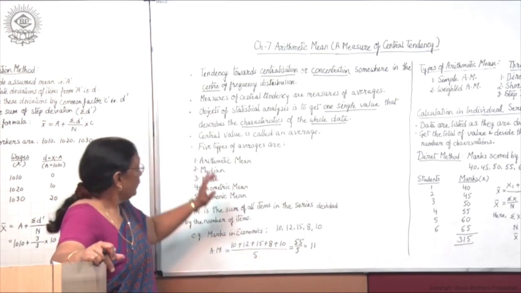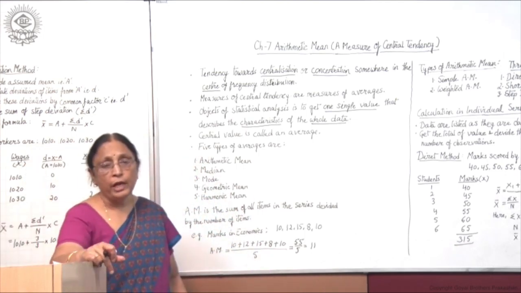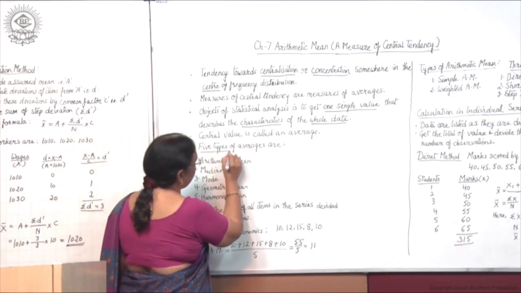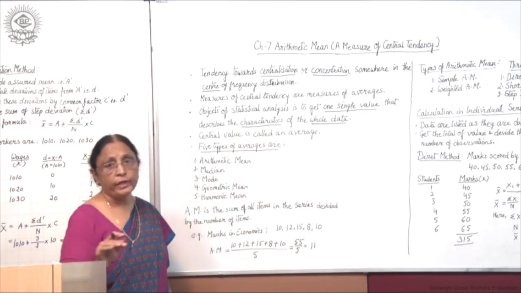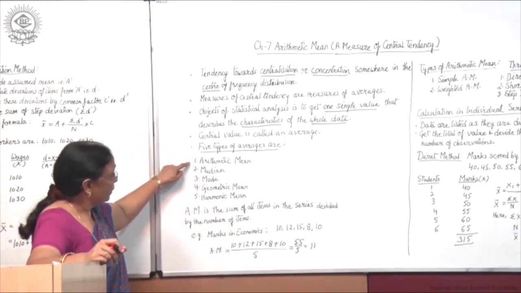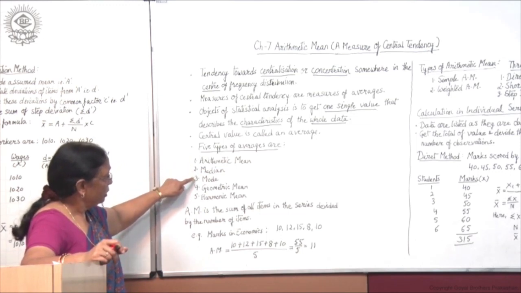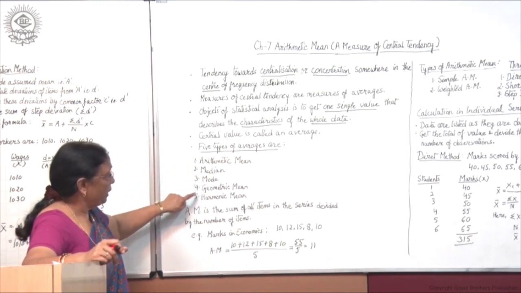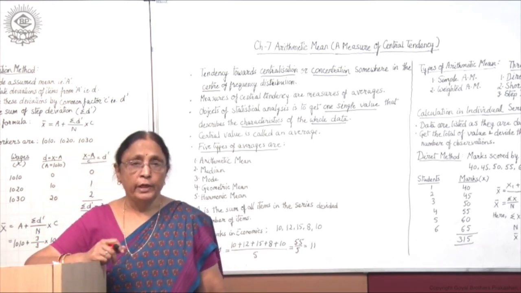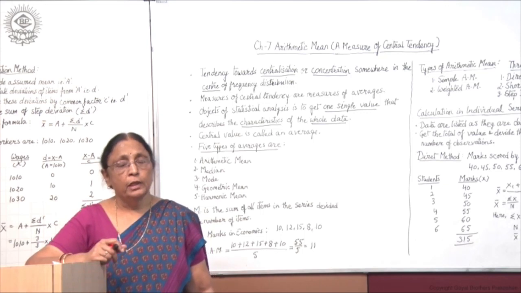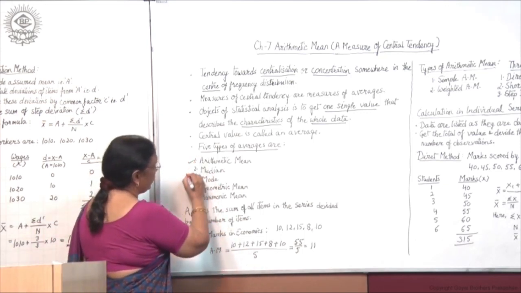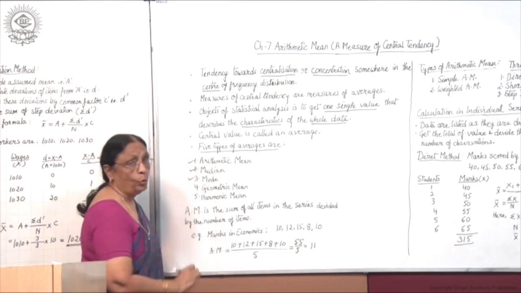Okay, now let us move to averages in detail. How do we calculate averages or arithmetic mean? There are 5 types of averages in statistics: arithmetic mean, median, mode, geometric mean and harmonic mean. Out of these 5 types, you will be studying arithmetic mean, median and mode.